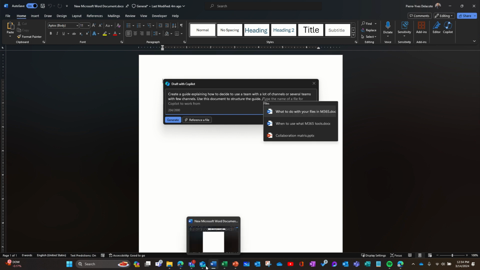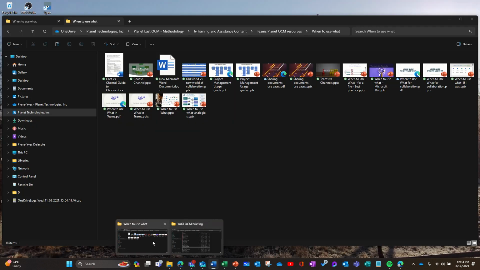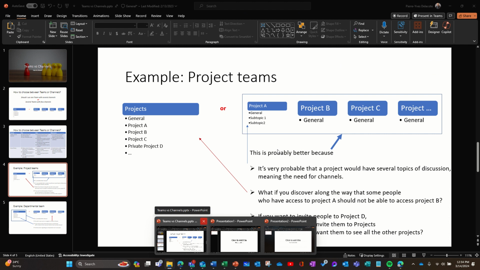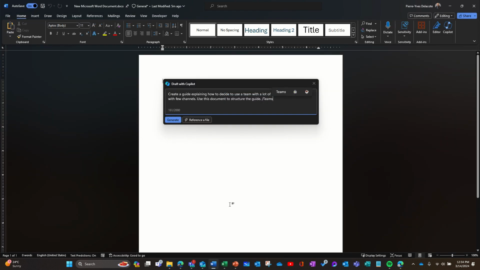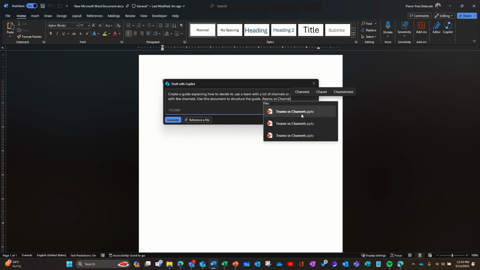So what was the name of the file I opened? This file is named Teams versus channels. So let's go back here and type Teams. I think I need to retype the slash Teams vs channels. Okay. So as you can see, I have three versions because I have some duplicates in my environment.